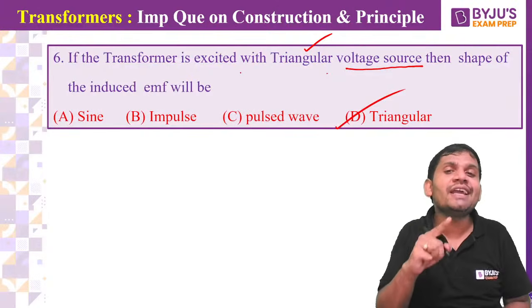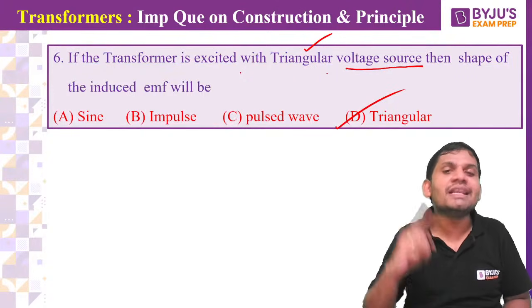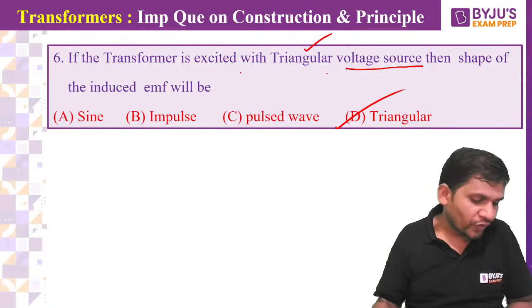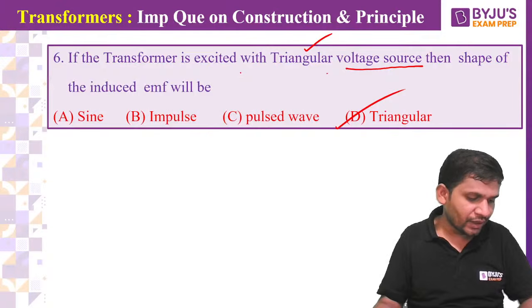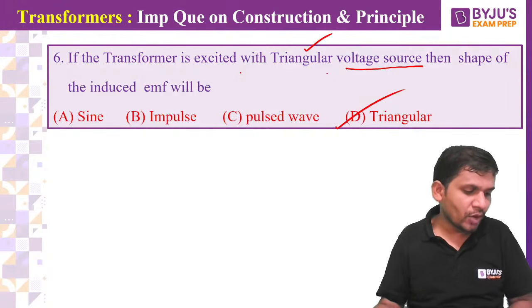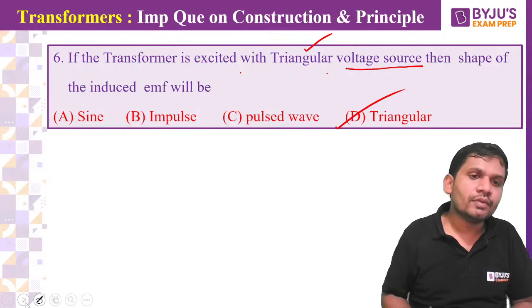For current excitation, for the given waveform you differentiate one time, and that is the output waveform. Yes, students. Very good. Devika, Sudhir, very good. It's a triangular wave.